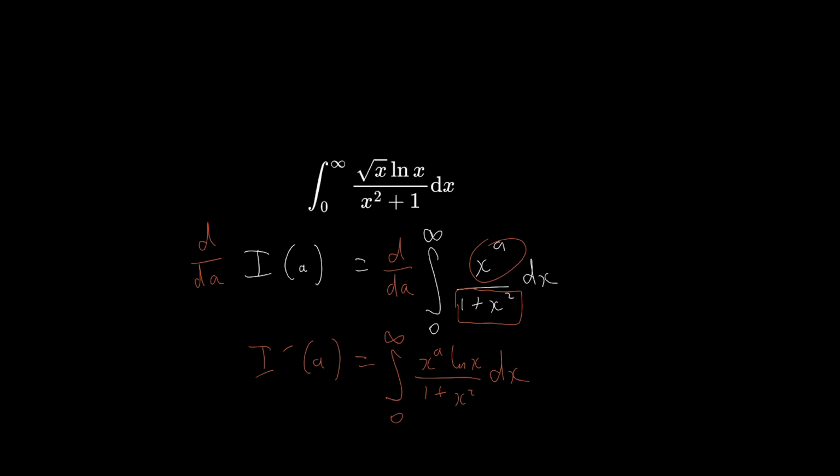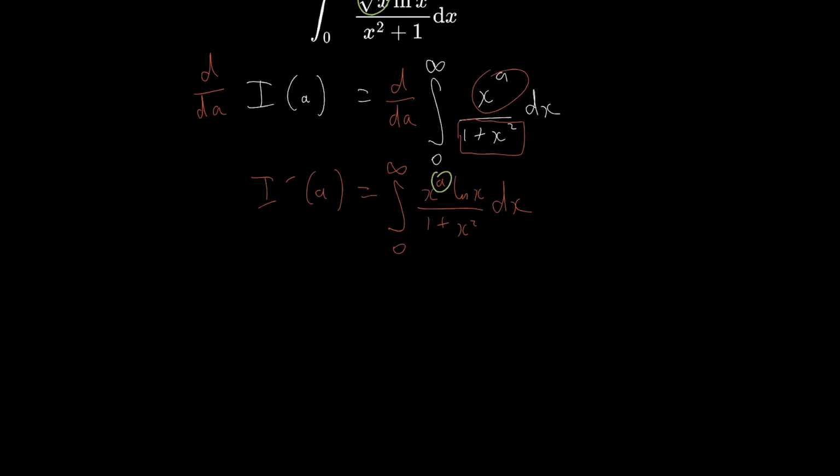And what you might notice is that if we plug in a equals a half, then we end up getting the original integral. So that's what I want to do. We're first going to want to find I of a, and then we're going to differentiate the result and plug in a equals a half. And that's how we solve the problem.